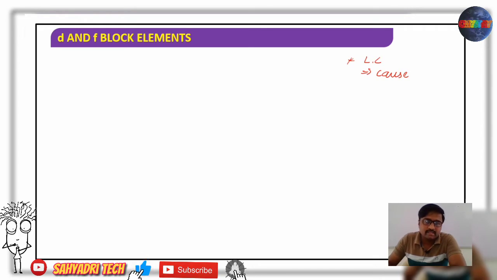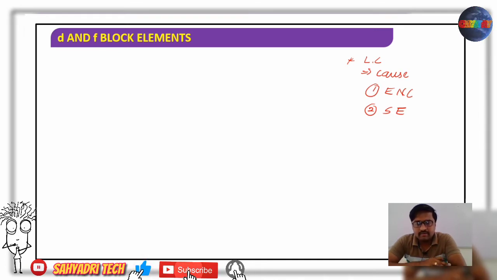Yes, I said two factors. One is the effective nuclear charge and the second one is the shielding effect. Because of these two factors there will be lanthanide contraction. So what is it? It is the steady decrease in the atomic and ionic radii of lanthanides with increase in the atomic number, and it is called lanthanide contraction. And the cause for lanthanide contraction, we said, is effective nuclear charge and shielding effect.